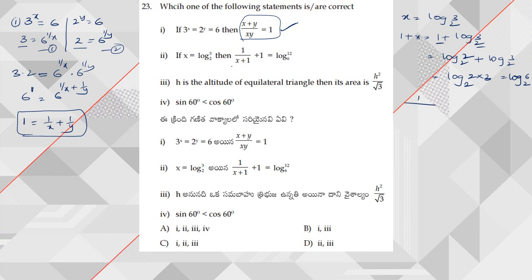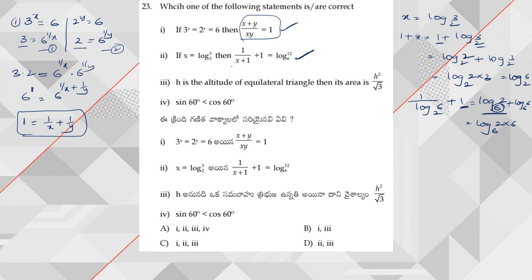So what am I going to get? From the given condition I can write 1 by log 6 to the base 2 plus 1. Now this 1 by log 6 to the base 2 I can write as log 2 to the base 6, plus this 1 again I can write, since the base is 6, as log 6 to the base 6. Again I can apply the log a plus log b formula. I can write log a into b to the base 6, which is nothing but log 12 to the base 6. Hence option B is also correct.